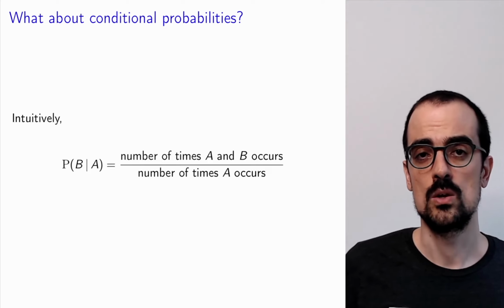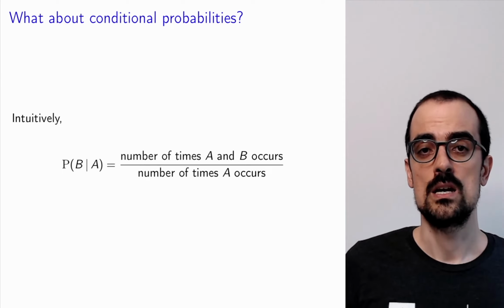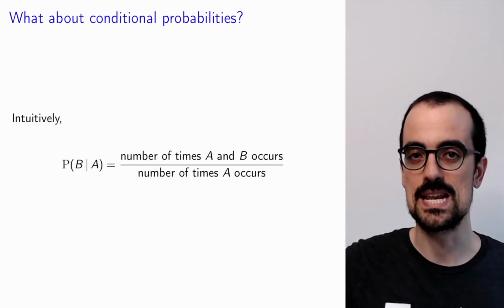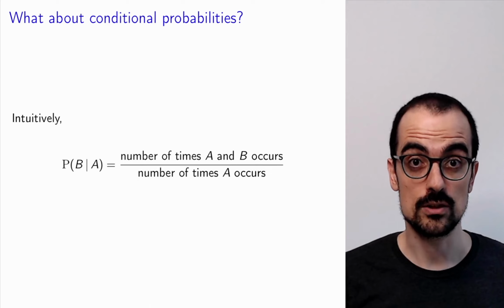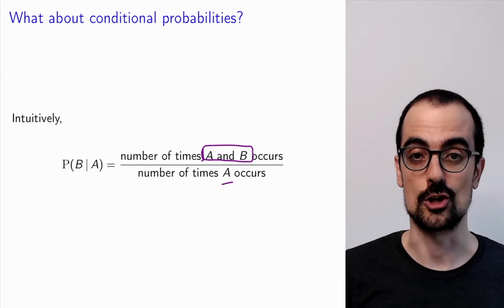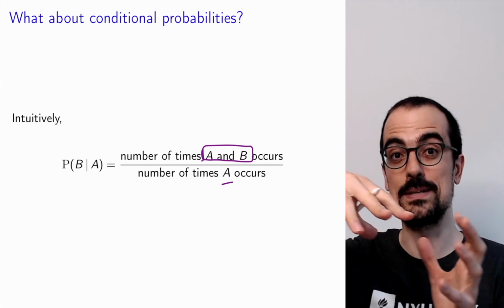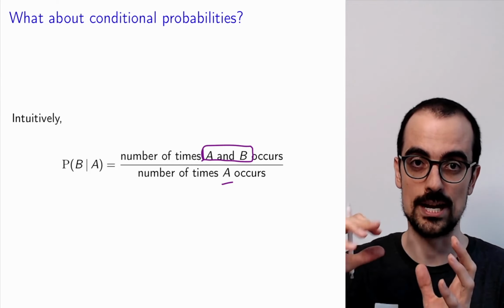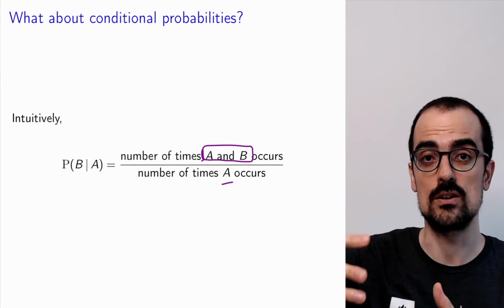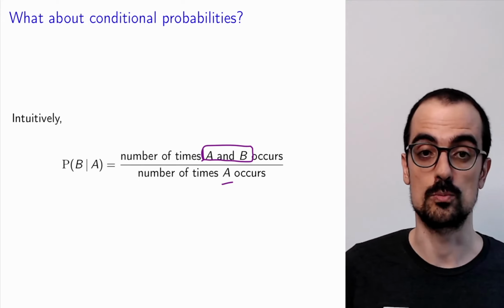And if you remember, what we said is that the conditional probability of an event B given an event A is based again on repeating the experiment associated to the probability space many times, and then computing the fraction of times that both A and B occur out of the times that A occurs. So essentially, we're just taking the simulated repetitions for which A happens, because we're conditioning on A, and we throw everything else away. And out of those repetitions where A happens, we see for how many of them B also happens. Okay, that's the intuitive definition of conditional probability.